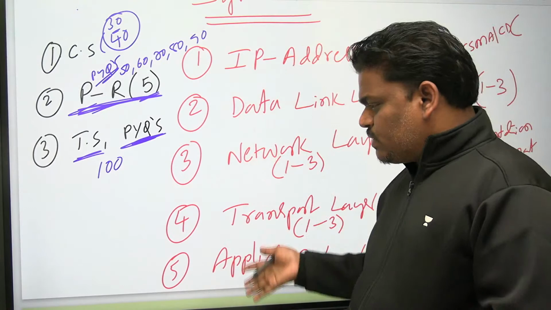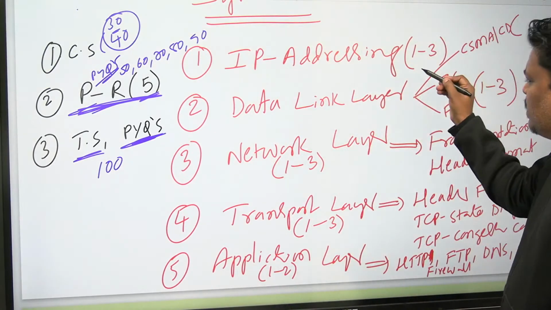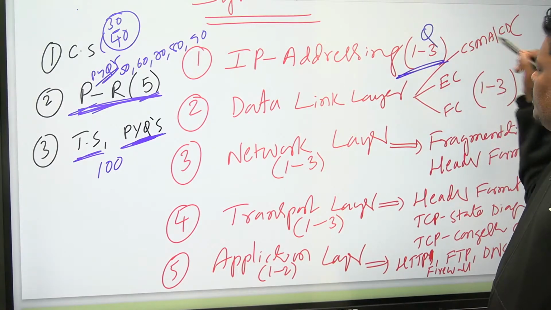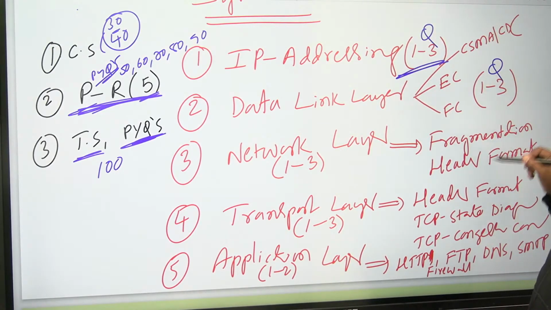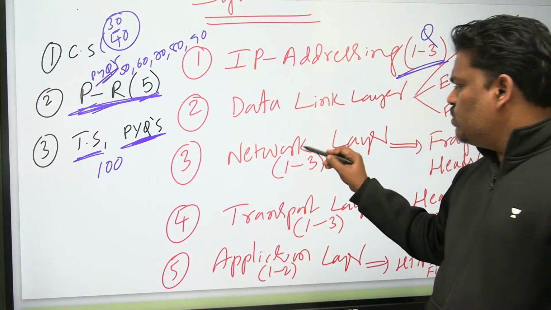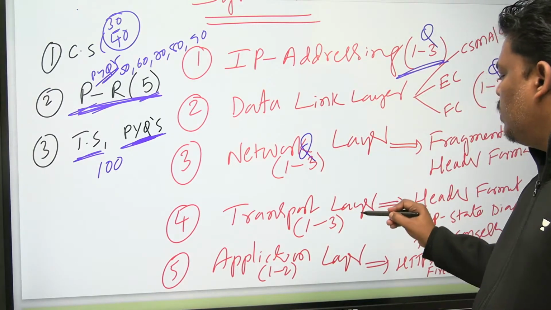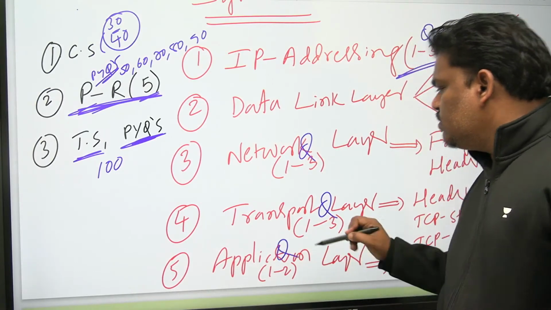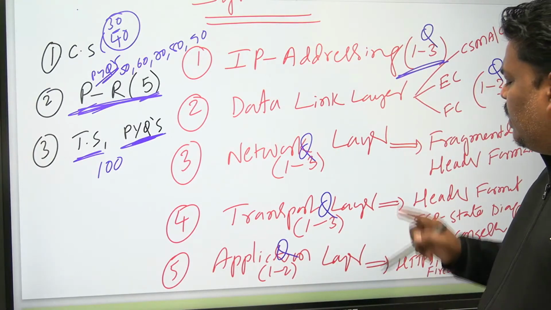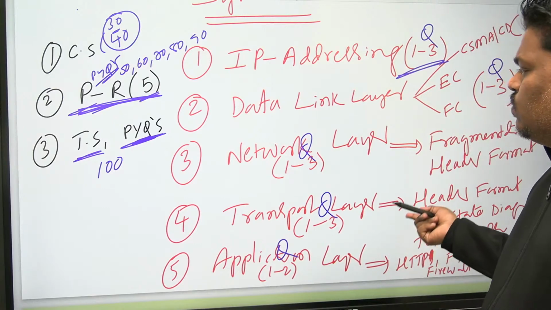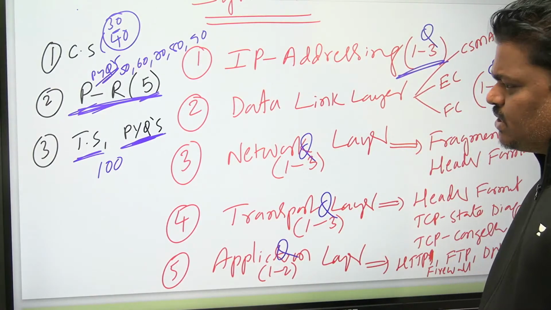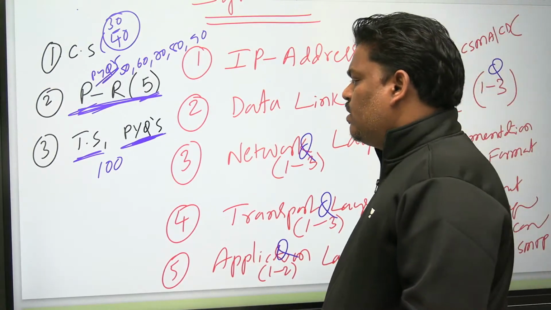Remember, this is the syllabus. This is the question allocation. Here you will get 1, 2, 3 questions. Here also 1, 2, 3 questions. Here also 1, 2, 3 questions. Transport layer, 1, 2, 3 questions. Application layer, 1 to 2 questions. If you observe clearly, if you take 1 from everywhere, overall you may get 5 questions, so maybe 10 marks, or maybe 8 marks, maybe 7.